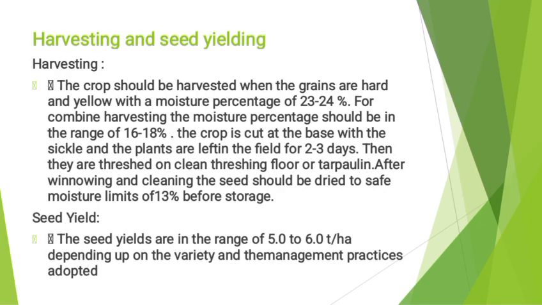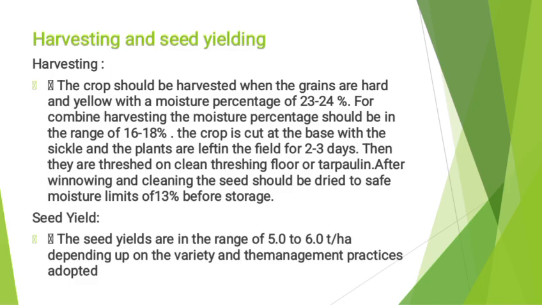Harvesting and seed yielding. Harvesting. The crop should be harvested when the grains are hard and yellow with a moisture percentage of 23 to 24%. For combined harvesting, the moisture percentage should be in the range of 16 to 18%. The crop is cut at the base with a sickle and the plants are left in the field for 2 to 3 days. Then they are spread on a clean threshing floor or tarpaulin. After winnowing and cleaning, the seeds should be dried to safe moisture limits of 13% before storage.